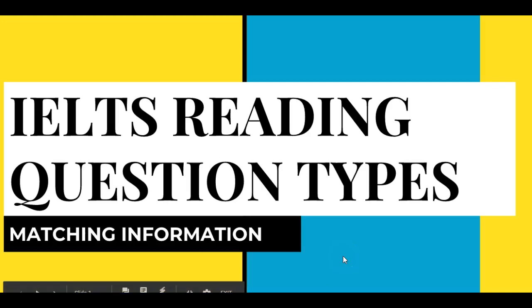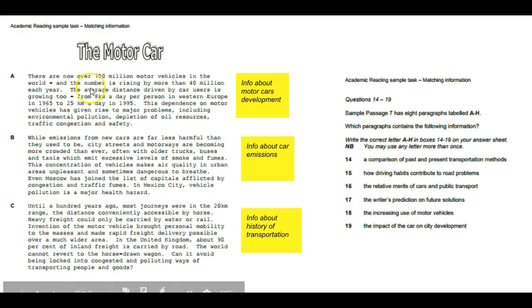Hello guys, today we're going to talk about another type of questions in the IELTS reading section. It's called matching information, where you have to match sentences in the question with paragraphs in the reading passage. One skill that you can use for this type of question is called labeling. You should not spend too much time on writing those labels, but a few words should be sufficient for you to find the correct paragraph matching the sentence in the question.